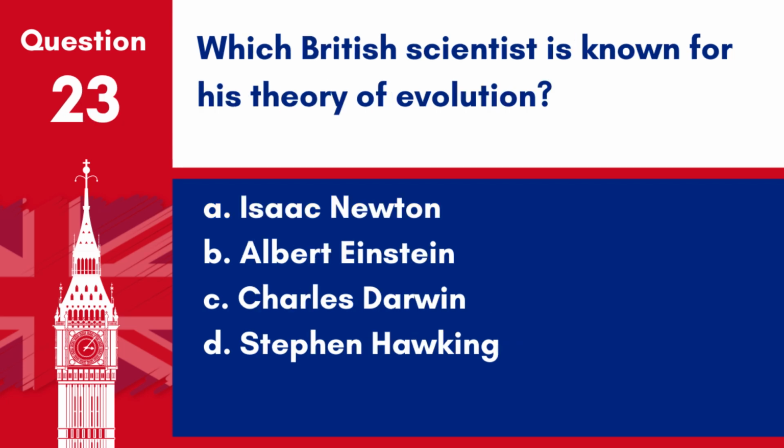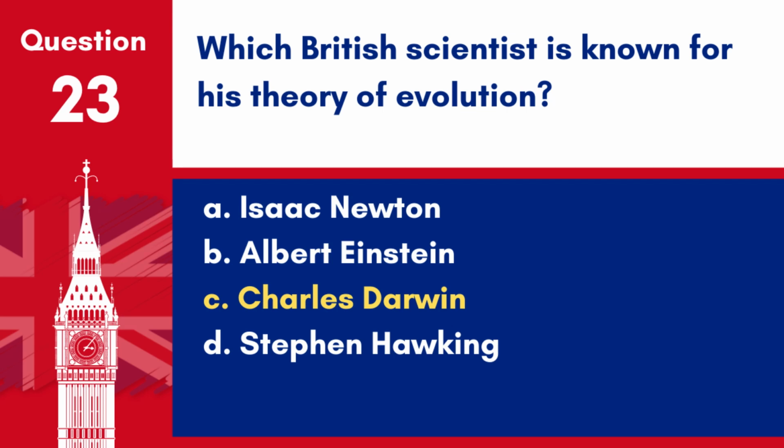Question 23. Which British scientist is known for his theory of evolution? A. Isaac Newton. B. Albert Einstein. C. Charles Darwin. D. Stephen Hawking.